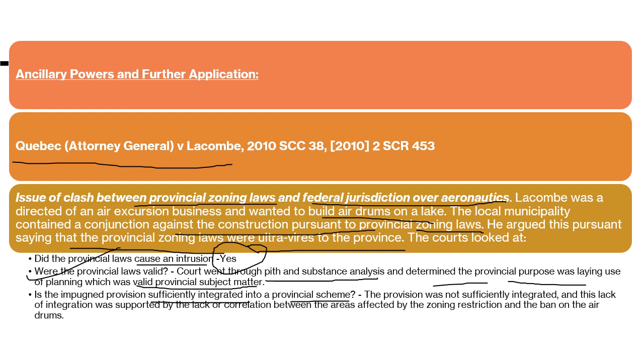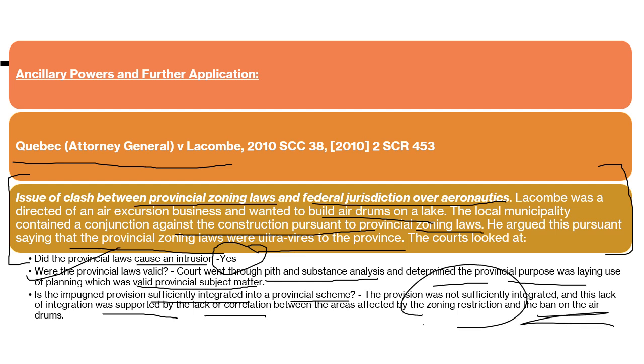It lacked integration. This clear-cut scenario was supported by lack of correlation. For the areas for which this provincial law has been enacted, there wasn't a proper relation between that enactment and the regulation. So for the areas affected by the zoning restriction and the ban on the airdromes, there was no proper correlation. So the provincial authority lacked jurisdiction here.